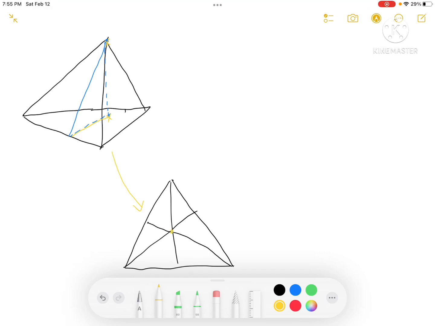So now I've constructed a diagram of our base. This is basically the centroid, and the centroid theorem states that the centroid is 2/3 the distance from each vertex to the midpoint of the opposite side, and I'll attach some links to the centroid theorem in the description if you are interested. So we know that this line is the square root of 3, so this is also the square root of 3, and this one is square root of 3 divided by 3, or a third square root of 3. We also know that this is the right angle.